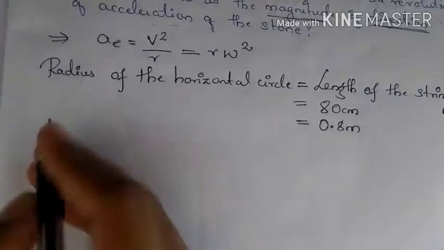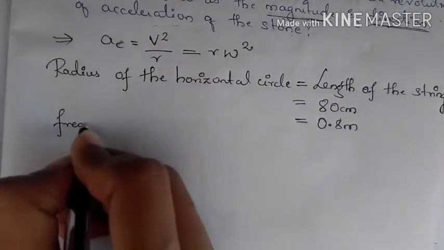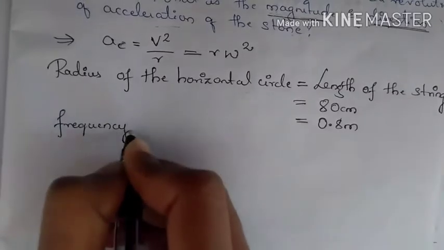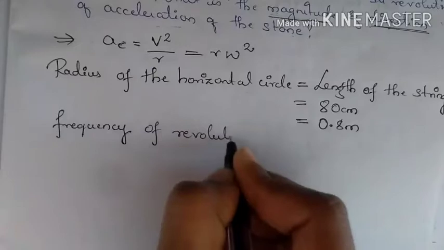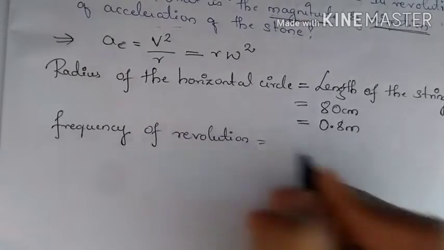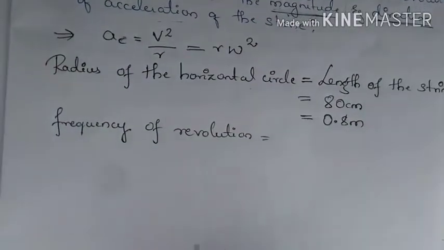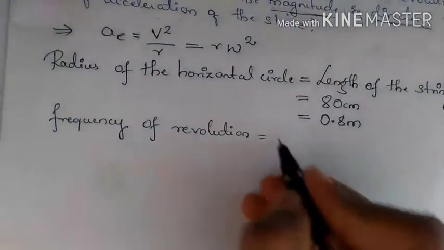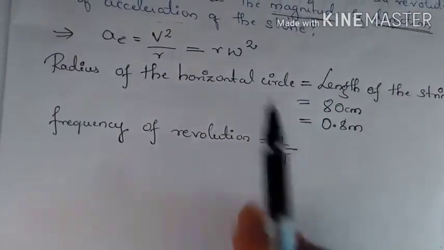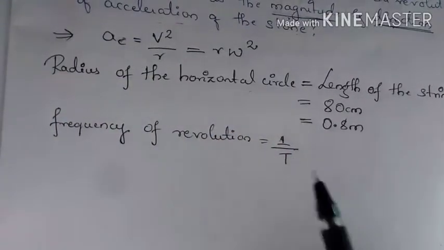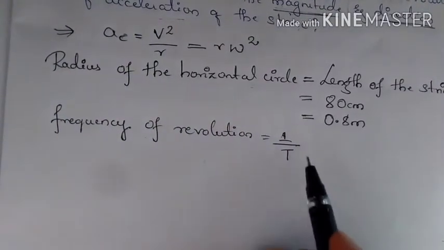So now let us find what is frequency of revolution. So frequency is 1 by time period, 1 by T. But here we know how many rotations the stone has made in a given time.